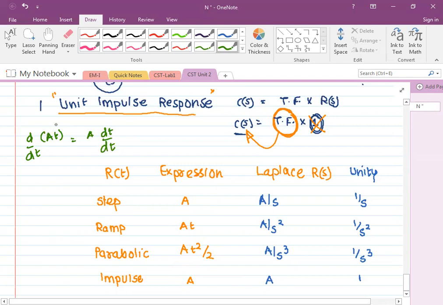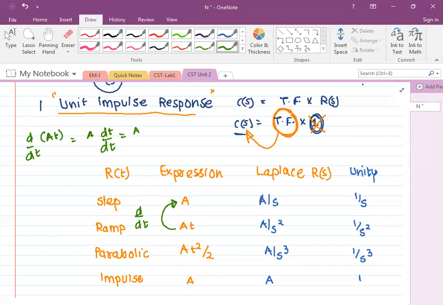Suppose a is 10, so d by dt 10 t is nothing, it is a. हाँ कि ना? So actually step is a derivative of ramp function. Step input is a derivative of ramp input.